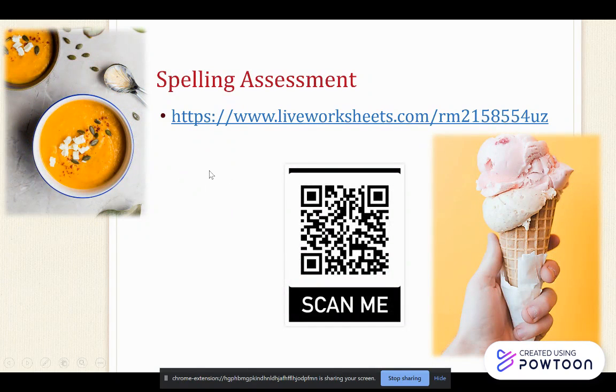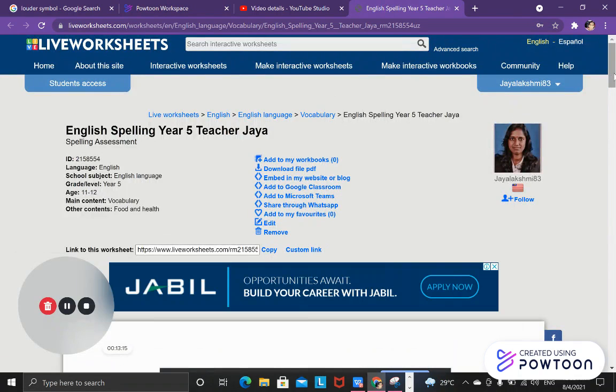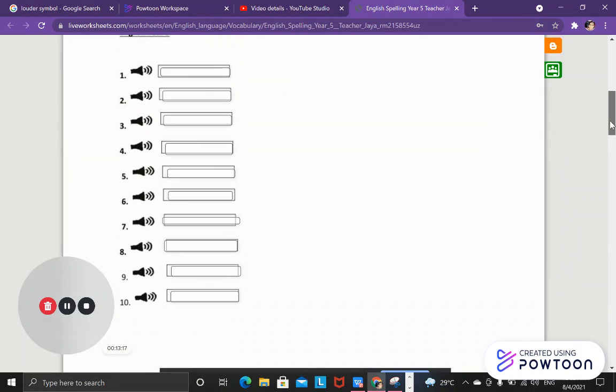Today we have a spelling assessment. This time around, the teacher prepared a live worksheet for you. I will share the live worksheet in your Telegram group during the lesson, and this is how the worksheet will look. You need to click and play the audio, and then you'll get your spelling. You listen and you write down the answer.